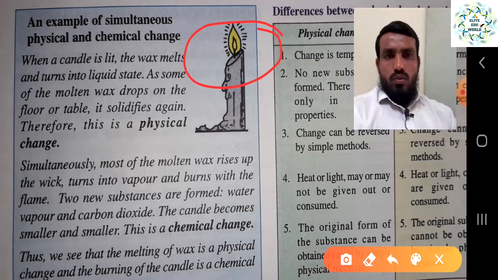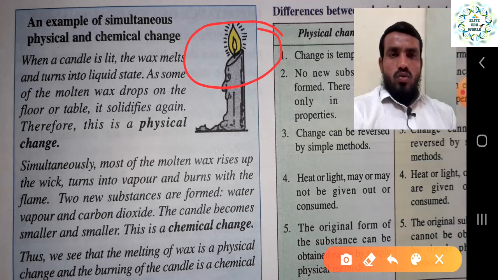So two new substances are formed, water vapor and carbon dioxide. We can easily see the smoke coming out when the candle is burning, and some water vapor is also released and absorbed into the air. The carbon dioxide and water vapor are new substances, because before they were not there.